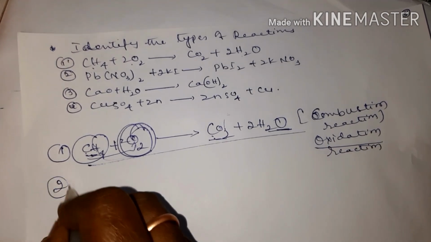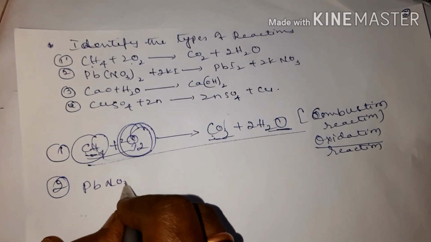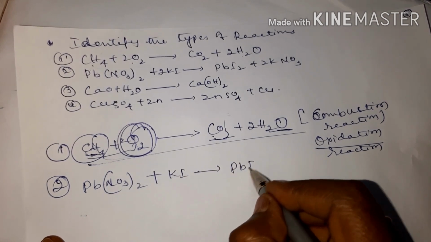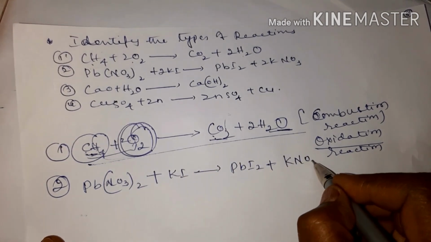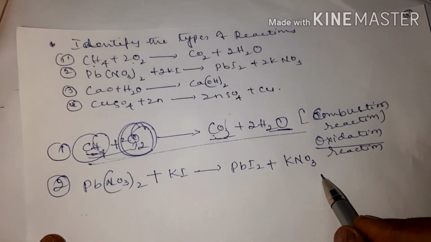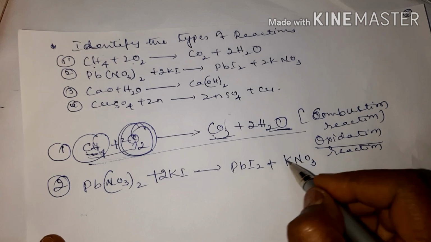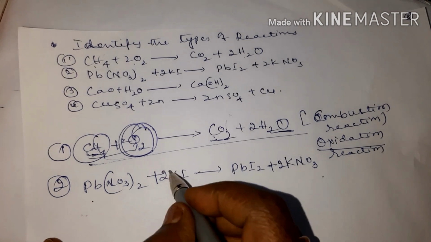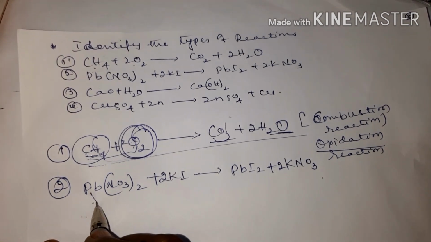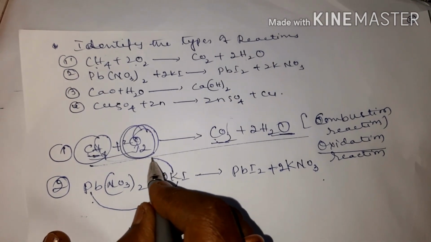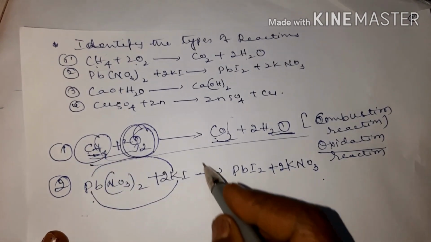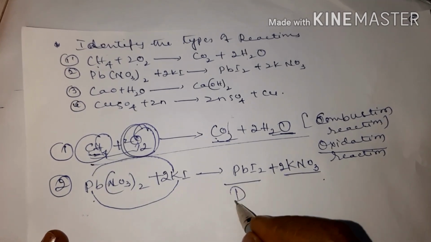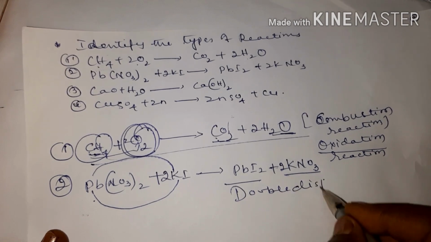Okay, children. Second one, lead nitrate, when made to react with potassium iodide, you get lead iodide plus potassium nitrate. So what type of reaction are they asking? This equation has to be balanced, children. What type of reaction is this? This is double displacement. So why is it called double displacement? Here Pb is exchanging with potassium, and potassium is exchanging with Pb. So here you can say exchange of radicals or exchange of ions to form two different products. So this is called double displacement.